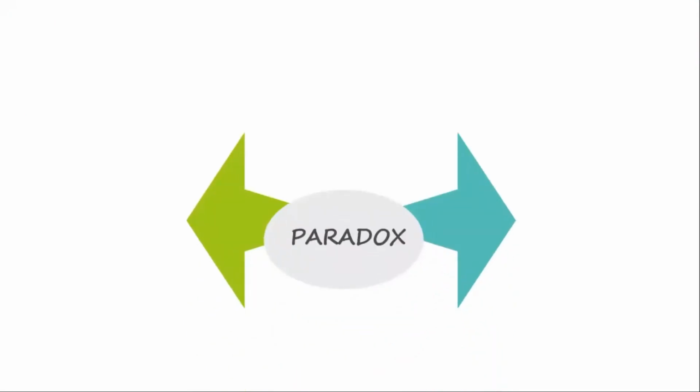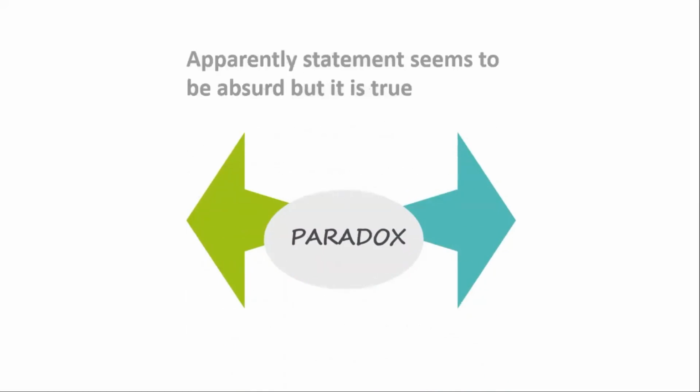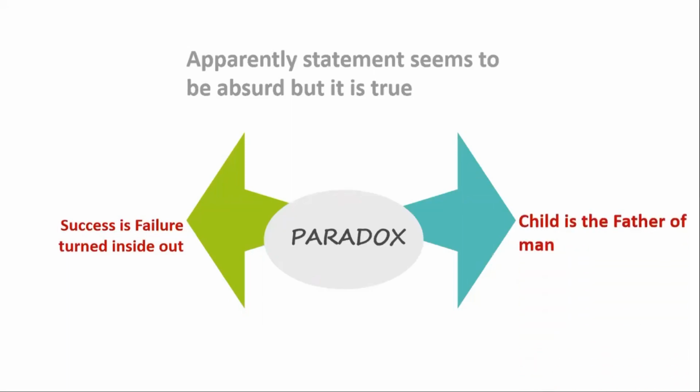So what is paradox? Paradox मध्ये काय होतं? Paradox मध्ये apparently a statement that seems to be absurd but it is true. वरवर पाहता एखादं स्टेटमेंट अतिशय ऍब्सर्ड आहे, विचित्र आहे असं वाटतं, पण ते खरं असतं. For example, success is failure turned inside out. यश ही अपयशाची दुसरी बाजू आहे. In the same way we have another example, child is the father of man.